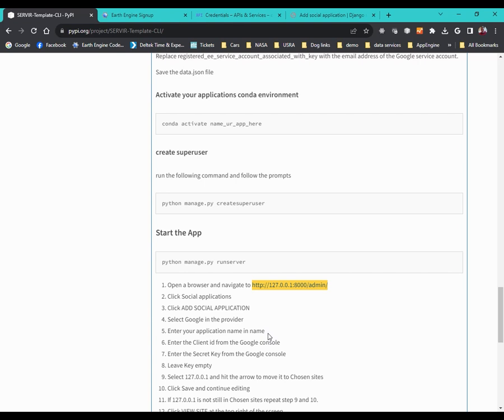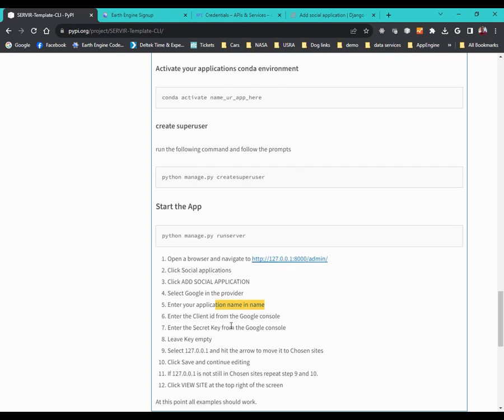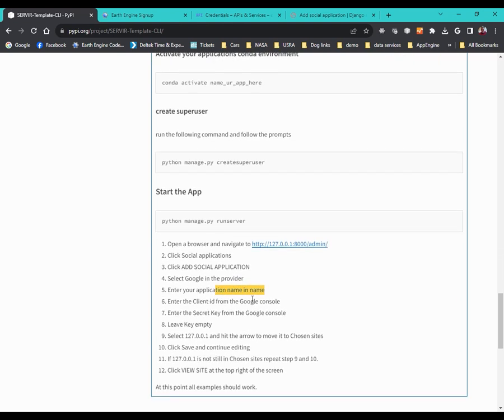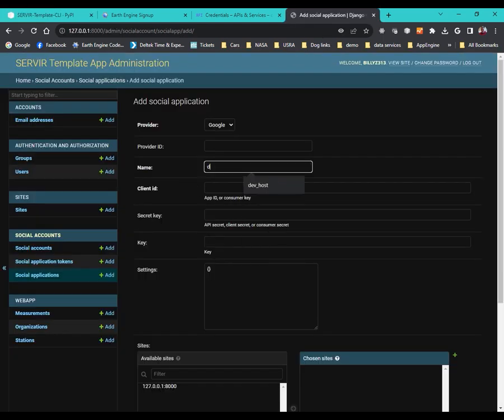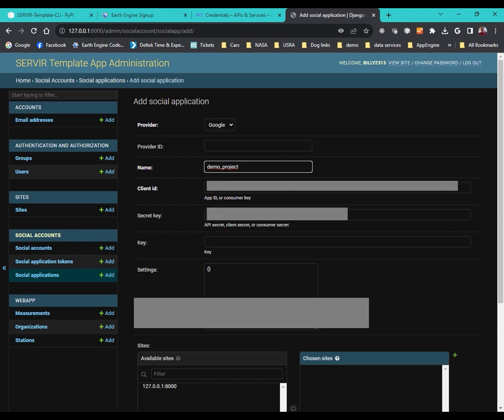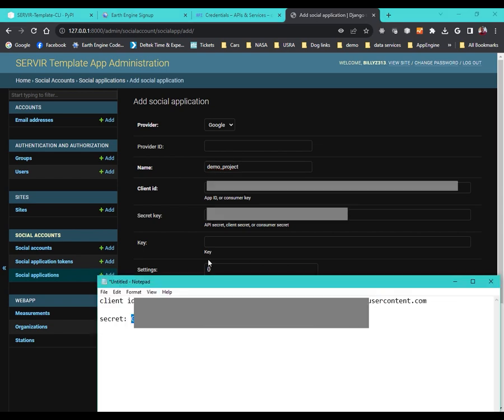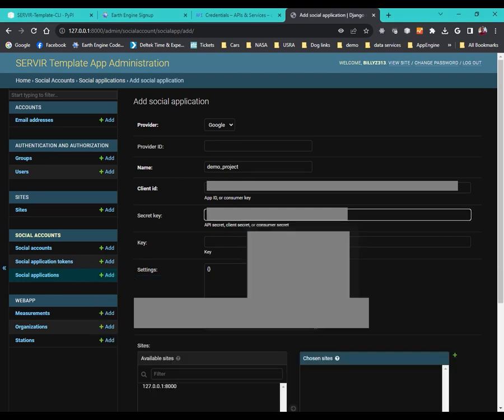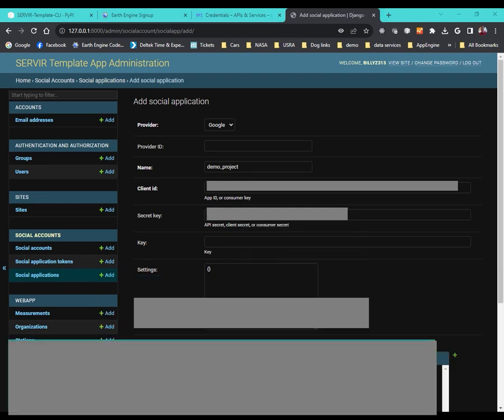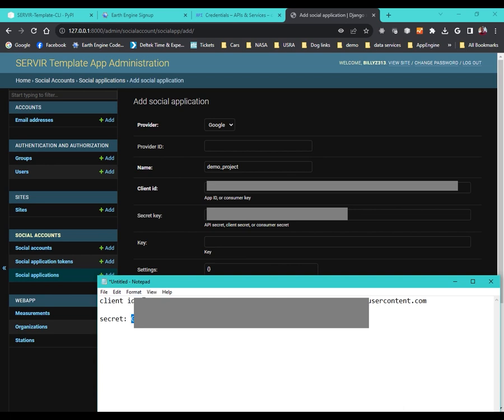Provider, enter your application name in name. Enter the client ID from the console and the secret. Our client ID and our secret. This is our secret. And we have a client ID.